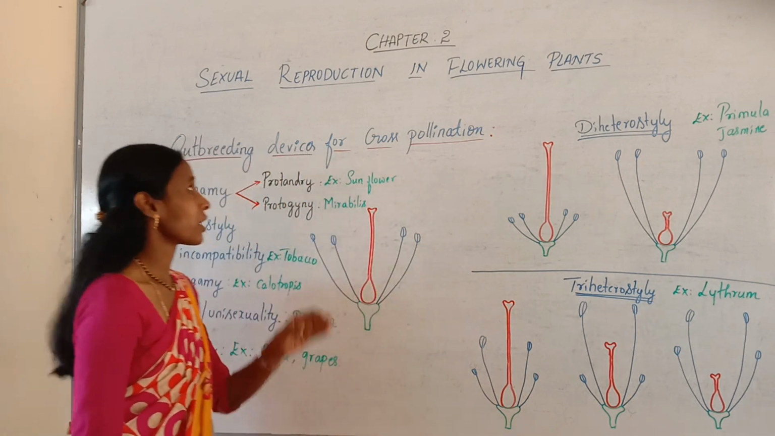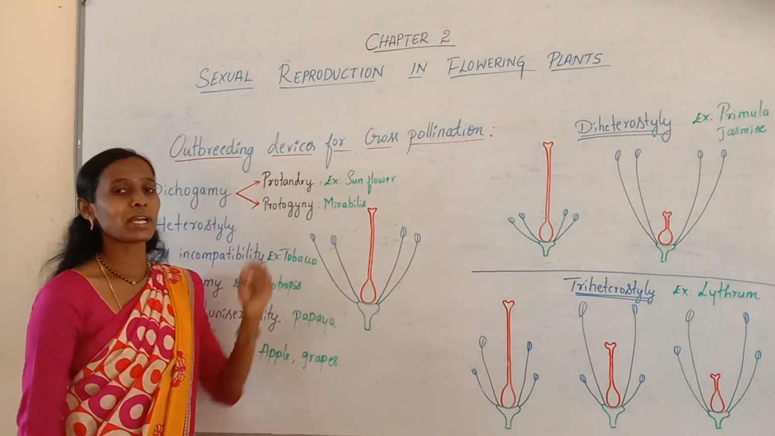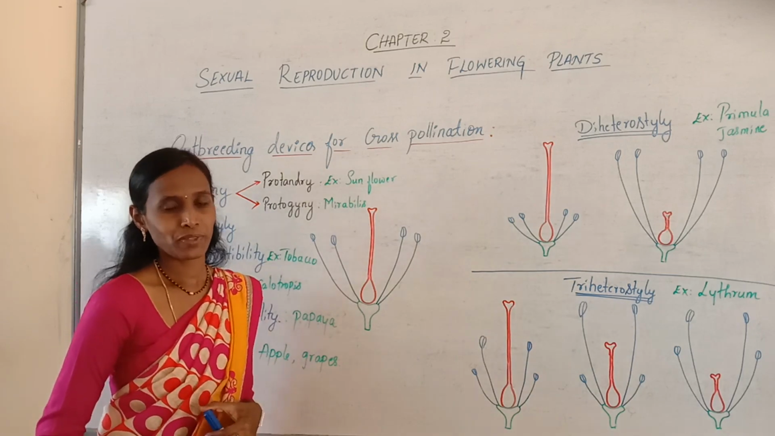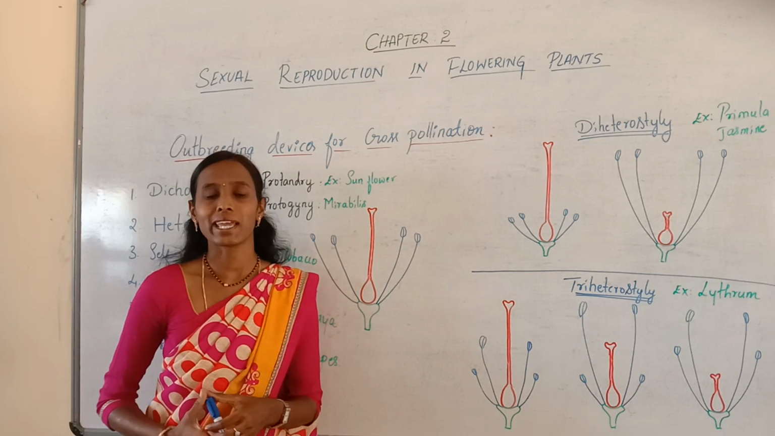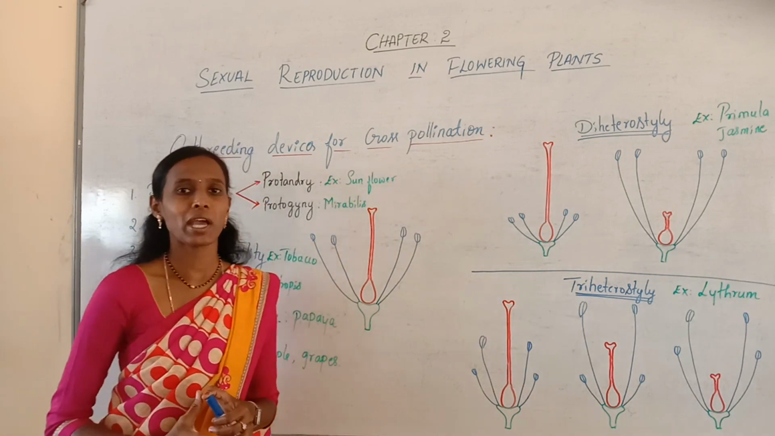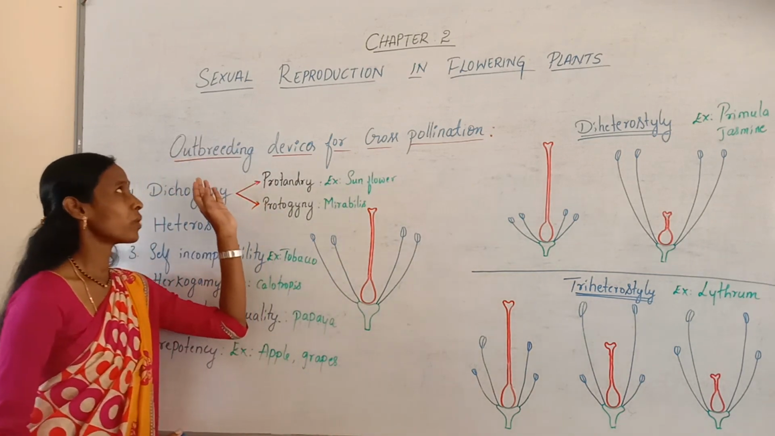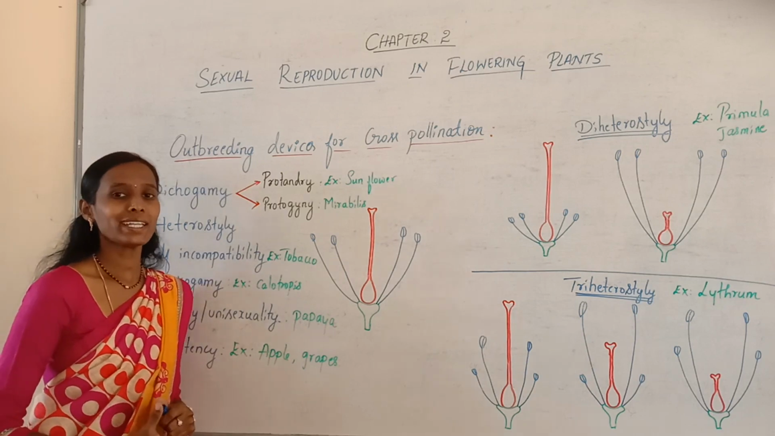In this class, we are going to discuss the outbreeding devices for cross-pollination. I think you are all familiar with the definition of cross-pollination. You have studied the agents of cross-pollination, everything we have discussed in the previous class. Now, we are starting with the outbreeding devices.